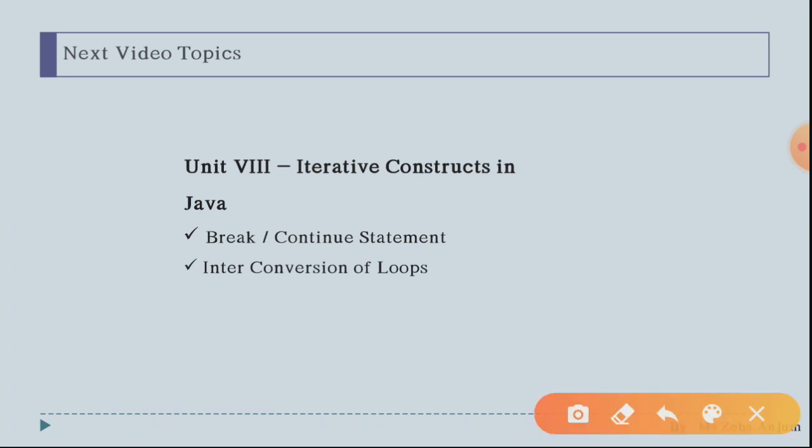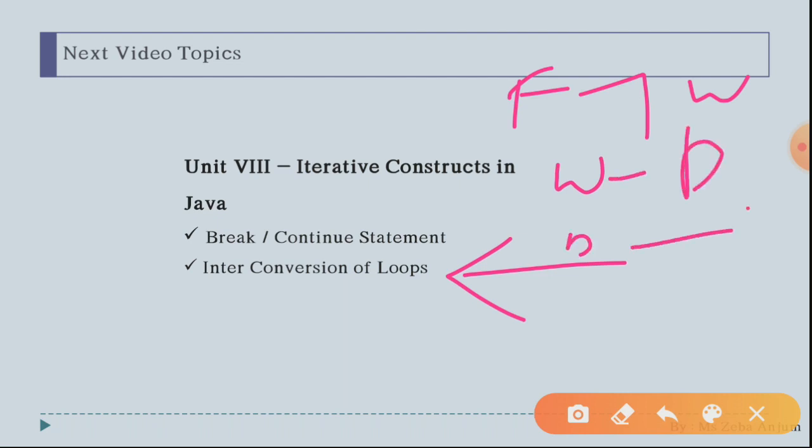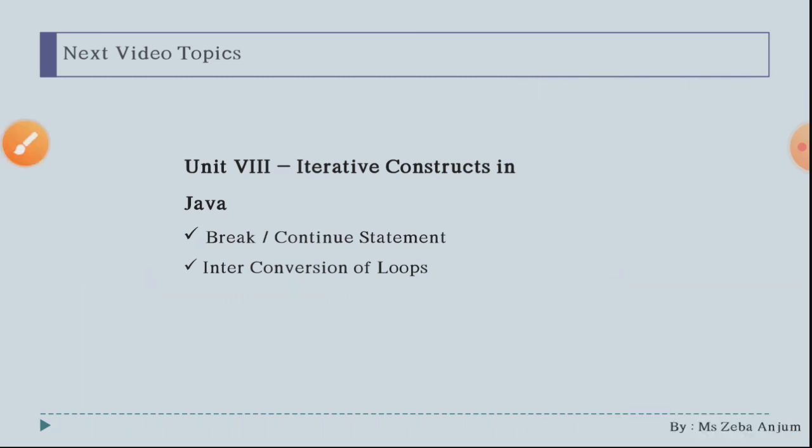Now this question, I think, is very important for your exam purpose. It means conversion of one loop into another loop. It means for loop converted into while loop, converted into do while loop, converted into for loop, and so on. Such kind of conversions we are going to see in the next video. Then afterwards we will see some sample programs also. In between we'll also see some important terms regarding these loops, basically what are nested loops or null loops. These kind of things also we'll see in our next video.